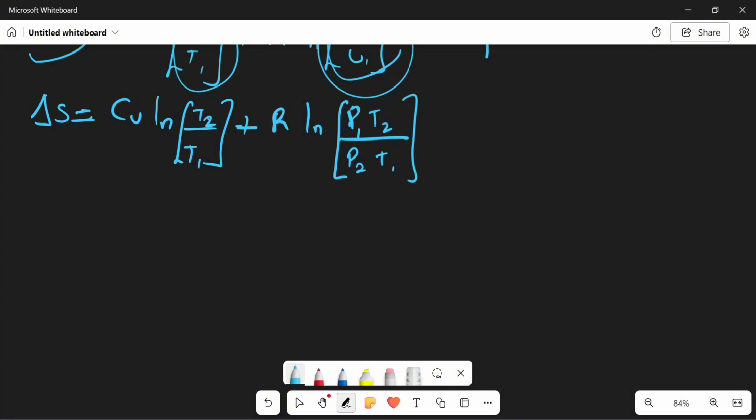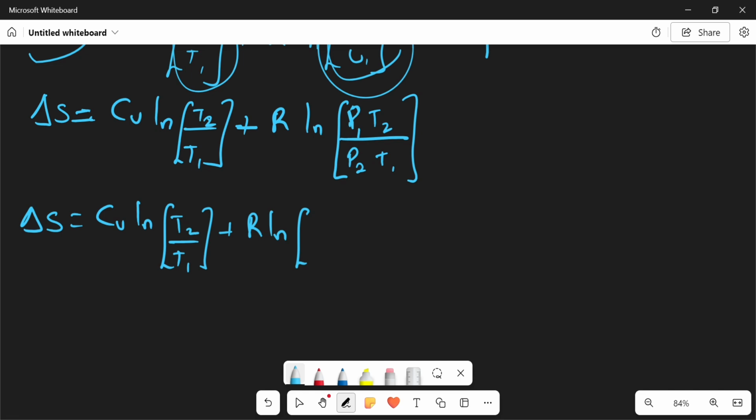So with this, what we are trying to say is we have change in S equal to CV ln T2 over T1 plus R ln, I can have P1 over P2 to add up with R ln T2 over T1.